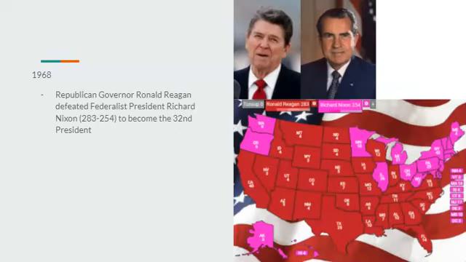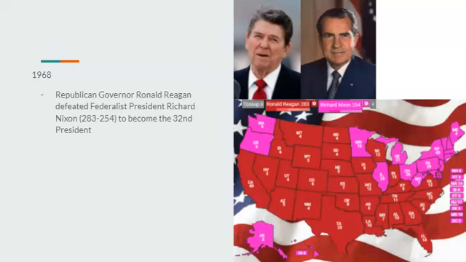And we go on to the 1968 election. Ronald Reagan would be nominated by the Republicans, a very popular Republican governor out of the state of California. And the Federalists would nominate Richard Nixon, who isn't all that popular, but isn't unpopular. He's kind of in the middle. Blacks love him just for his fight for the civil rights movement, but Ronald Reagan would push that he didn't do enough.